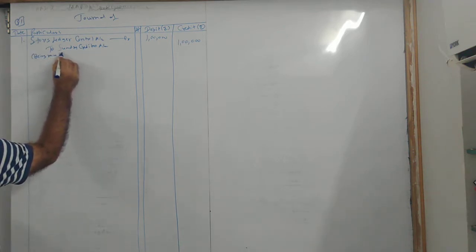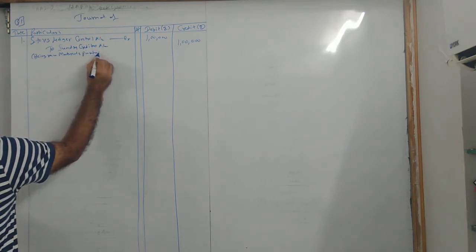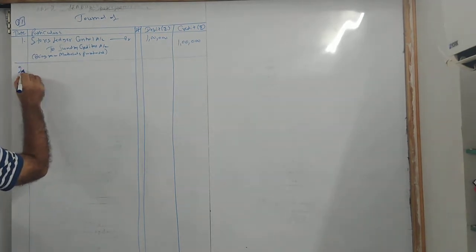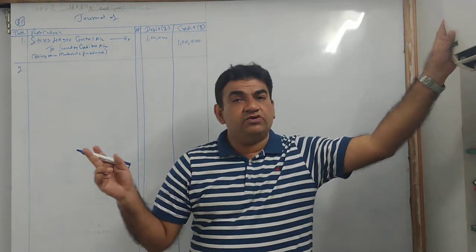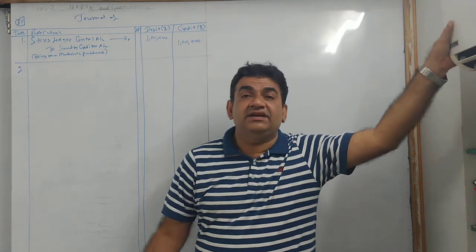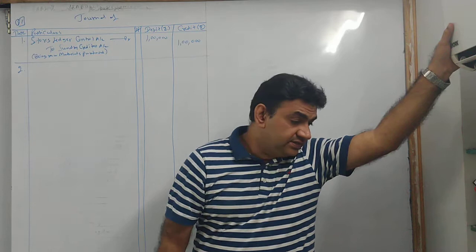Being raw materials purchased. I'll repeat again. If it was cash, you would have written stores to cash. If it was cheque, stores to bank. Had they just told you paid, you would have written cash or bank. But it is credit, so you will credit sundry creditors. Clear?